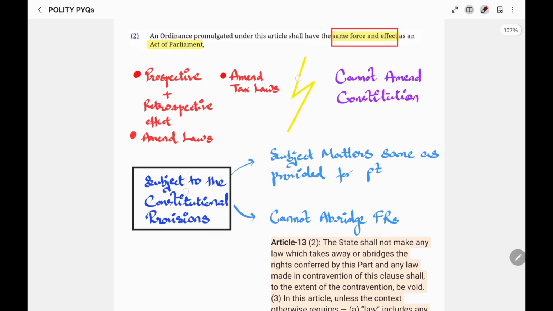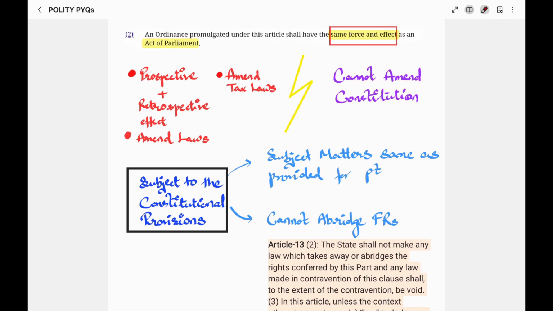Now, whenever law is made, its effect can be prospective, that is, having effect after the law has been made, or retrospective, that is, it can have effect from a backdate, or again it can amend tax laws. So all these properties which an act of parliament can cause, similarly an ordinance can make these effects.